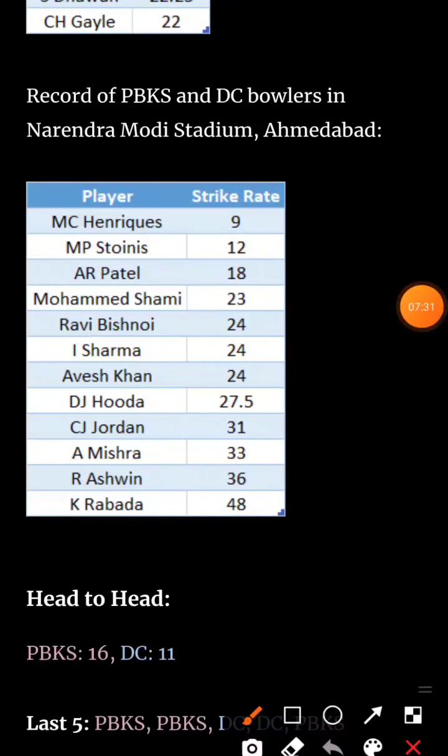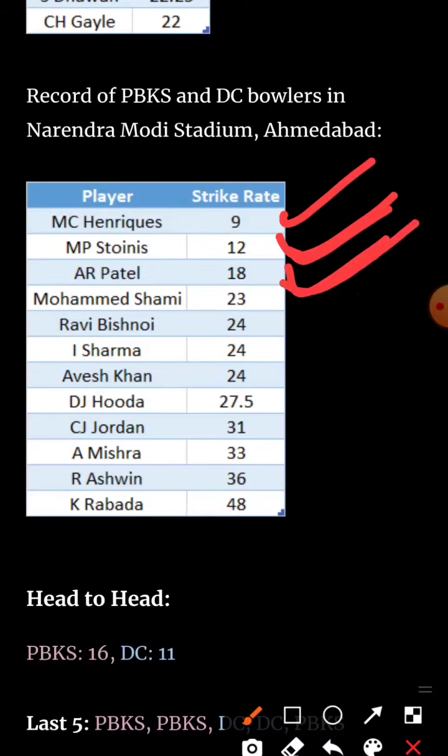So in the bowling section, Hendricks has a very good bowling record, but he is not going to play. Stoinis again, his name comes again. He is not bowling too much, so that's not a point to worry. He can take at least 1 wicket if possible if he is given 2 overs. And Akshar Patel, he has been brilliant at his home ground. Mohammad Shami, Ravi Bishnoi, Ishant Sharma, Avesh Khan, they have been okay. And for the rest of the players, you can pause the video and check.